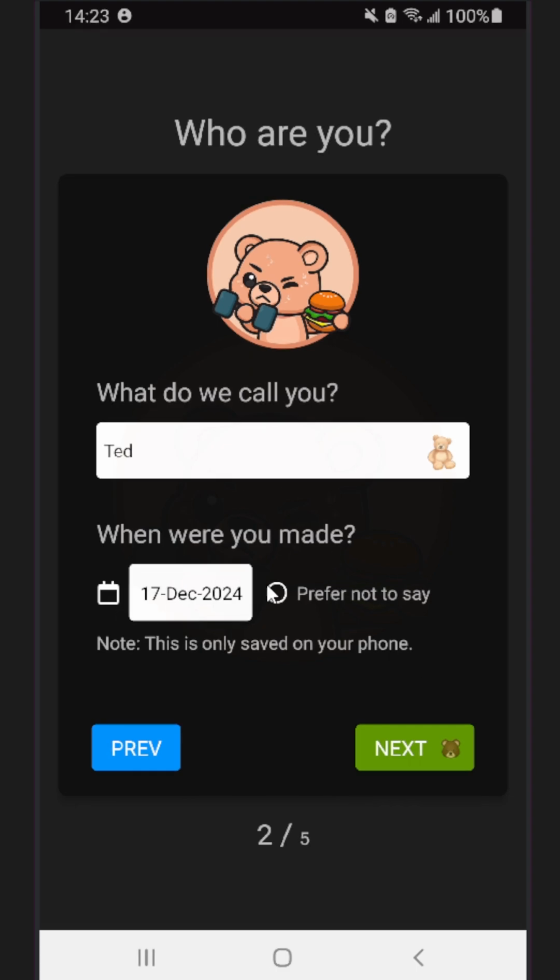We also ask when you're made. So what's your date of birth basically? This is only going to be stored on the phone. And this is just going to be used for wishing you a happy birthday and helping you with goal notifications and stuff like that. But you can totally click prefer not to say, and then it won't be saved at all.